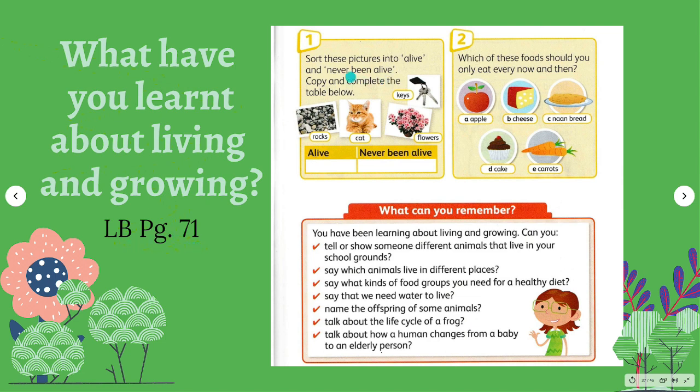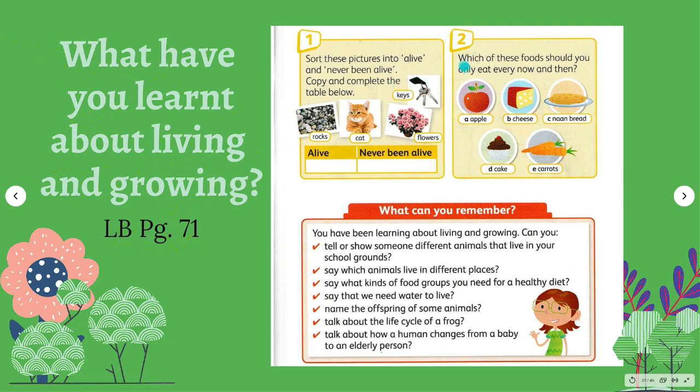In your learner's book, page 71, what have you learned about living and growing? Number 1, sort these pictures into alive and never been alive, copy and complete the table. You have here rocks, cat, keys, flowers. For alive, you have cat and flowers. Never been alive, rocks and keys.